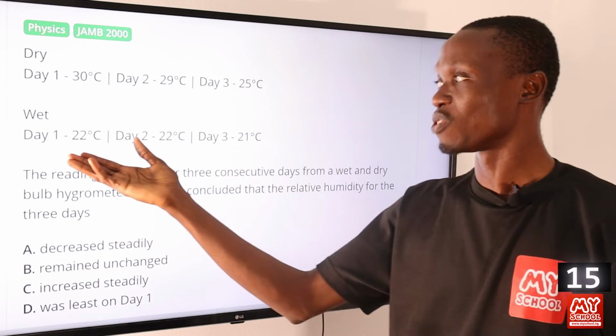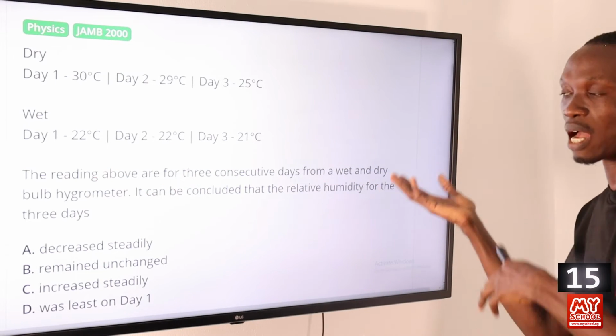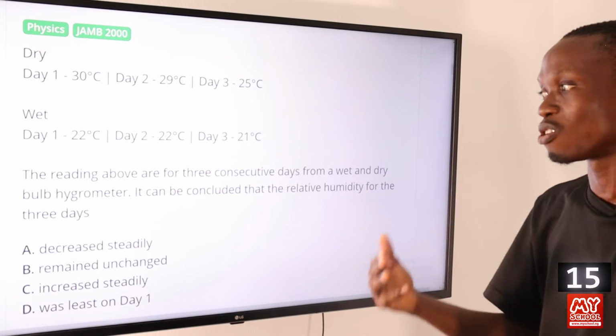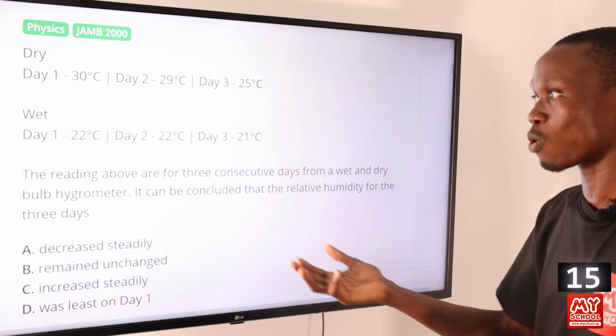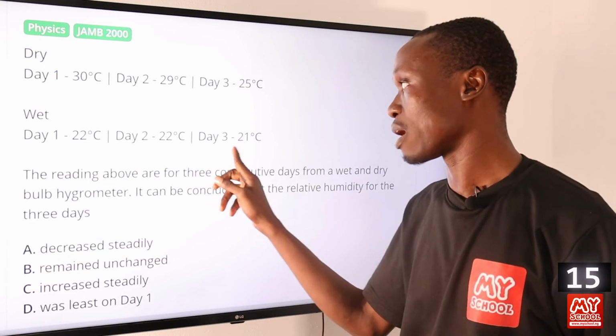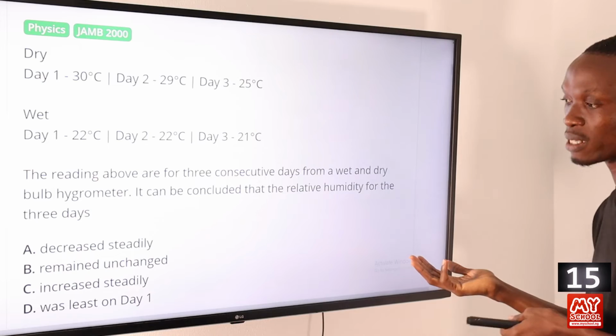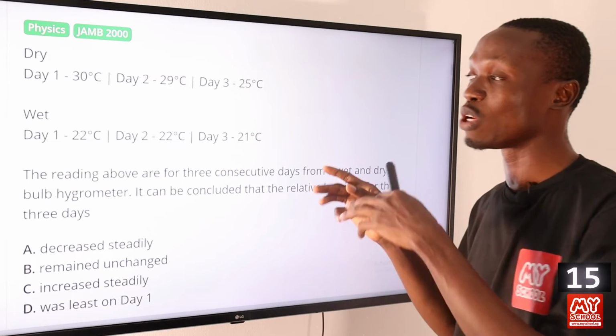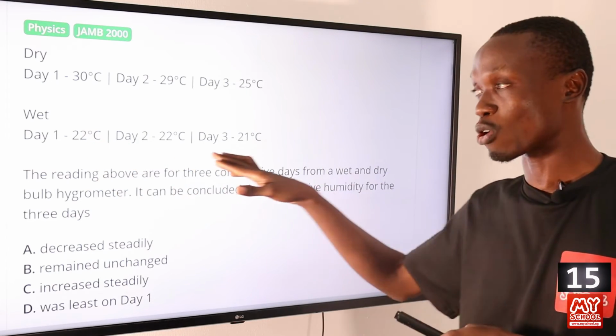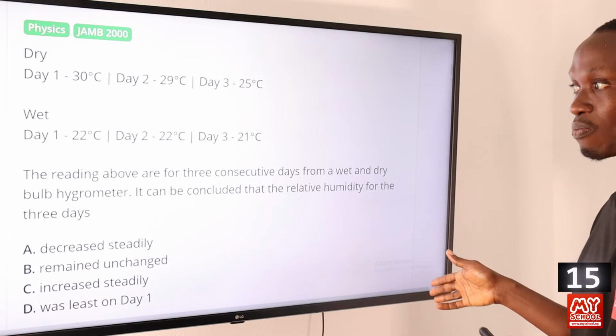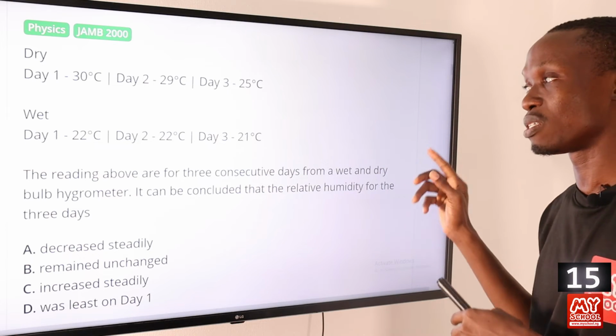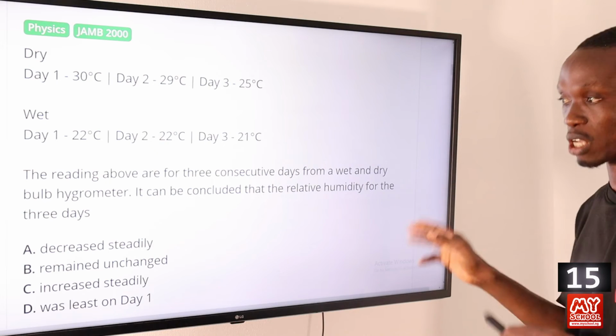You can observe that the difference is decreasing. So in that case, the relative humidity will be increasing steadily, although the gap between here and here is far larger. There's actually an increase in the relative humidity because the difference is decreasing. Remember that I said relative humidity is inversely proportional to it.